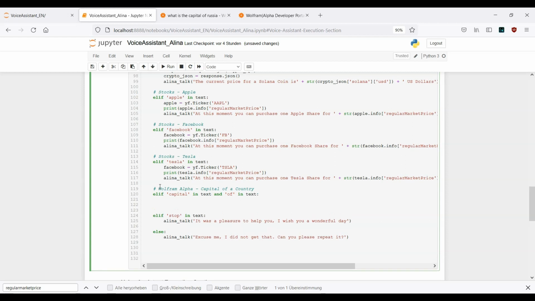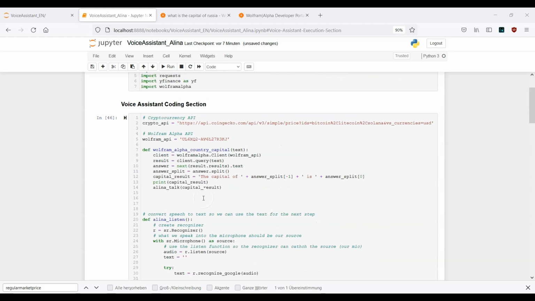And once we have the capital and the of keyword, we just simply can make use of the wolfram_alpha_country_capital function. And here again we need to provide the text. So this is actually the logic right now, and now we have to run this cell here.